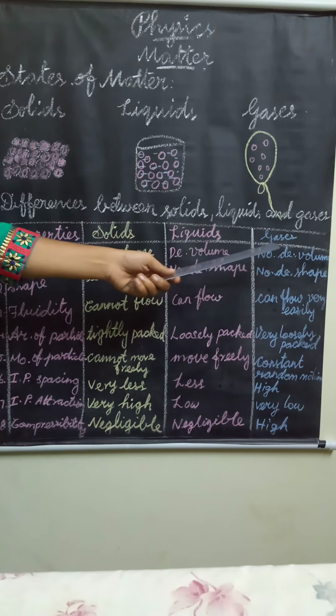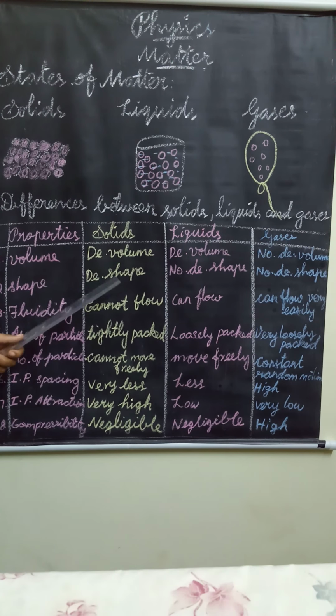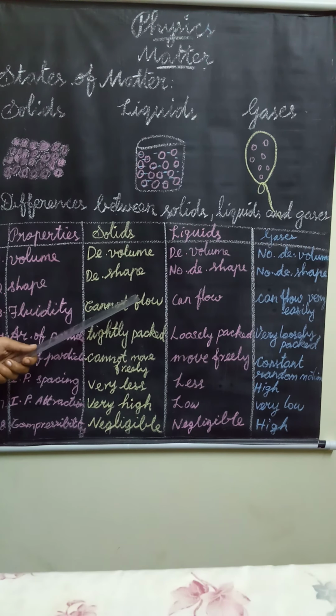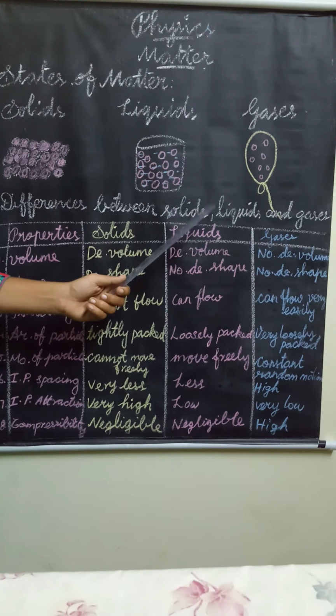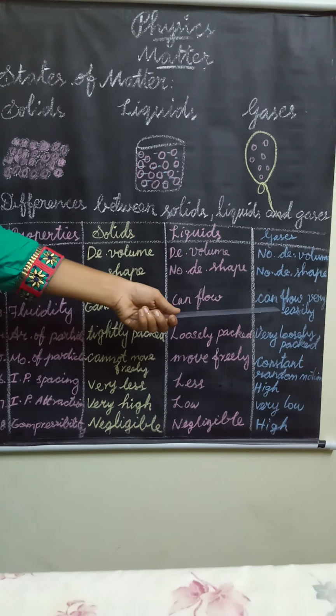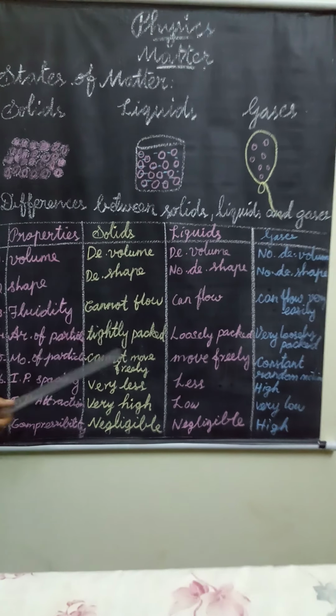Next property is the shape. Solids have definite shape. Liquids have no definite shape. Gases have no definite shape. Next one is fluidity. Solids cannot flow. Liquids can flow. Gases can flow very easily. They will move in all directions.